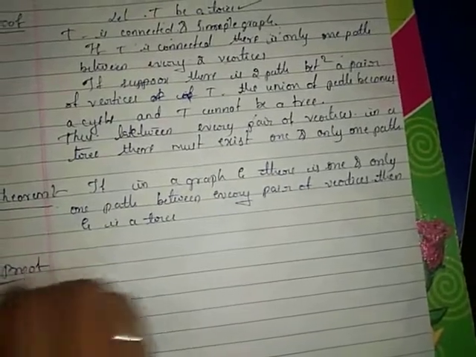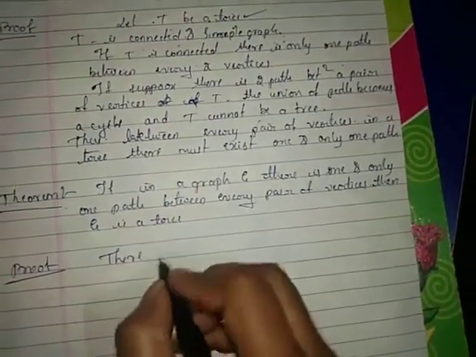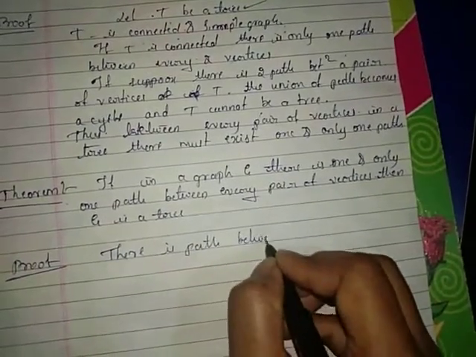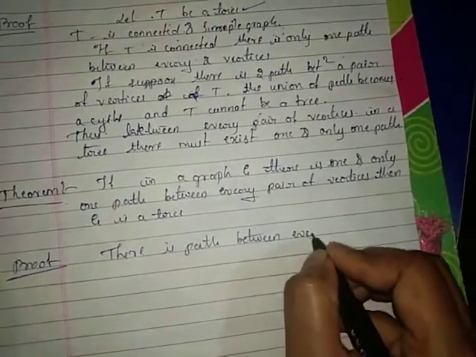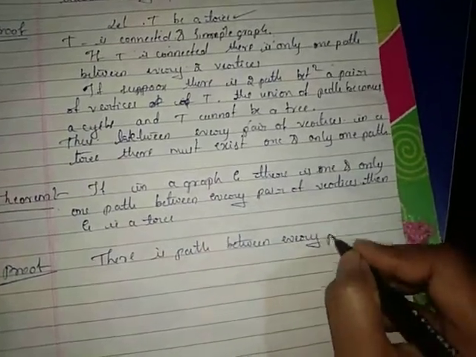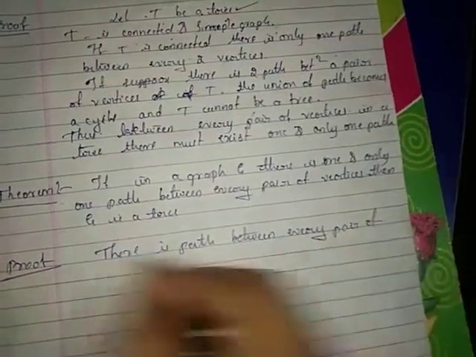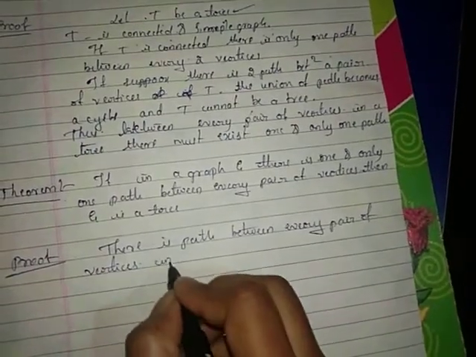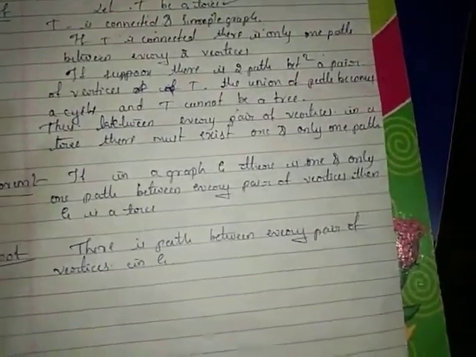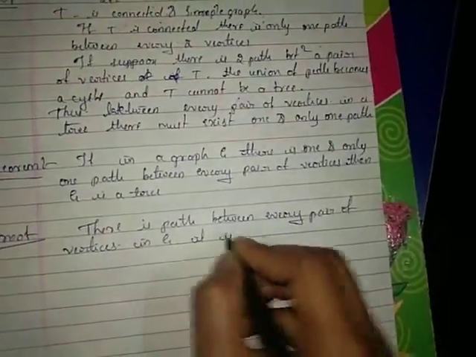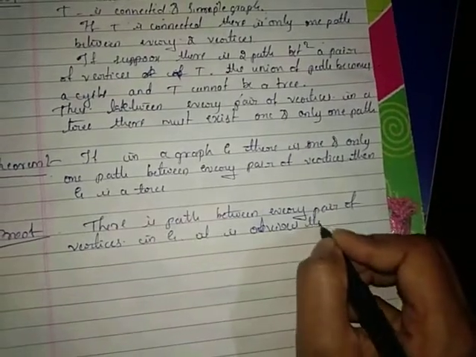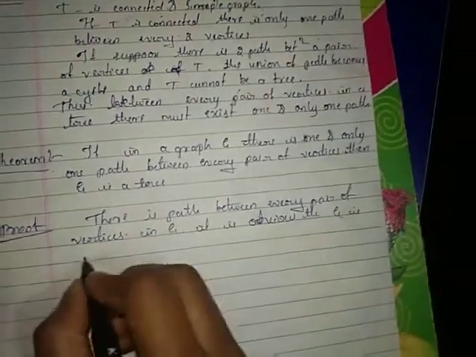Proof. Since there is a path between every pair of vertices in G, it is obvious that G is connected.